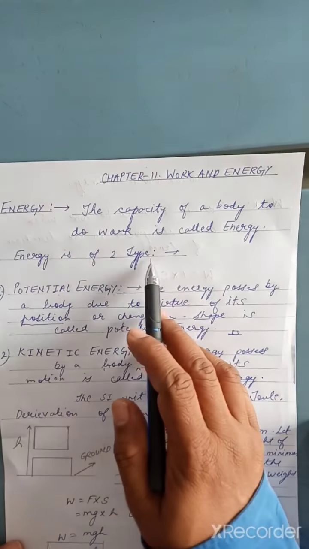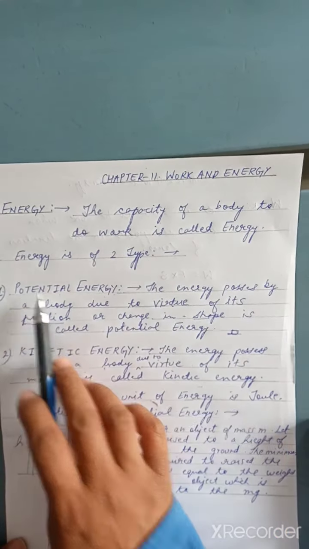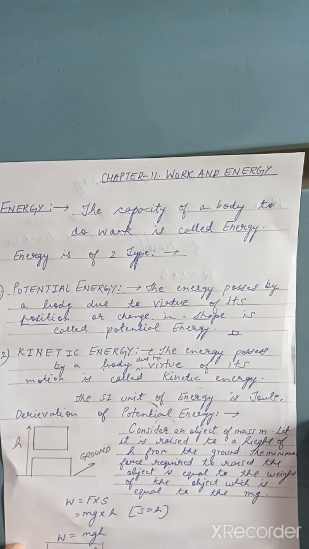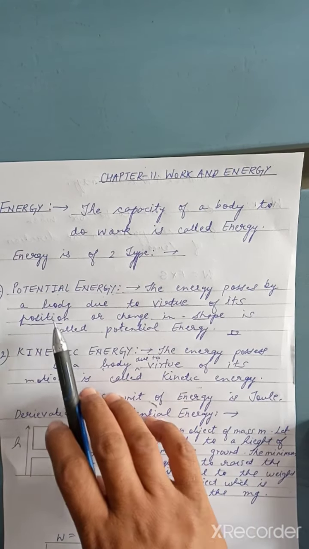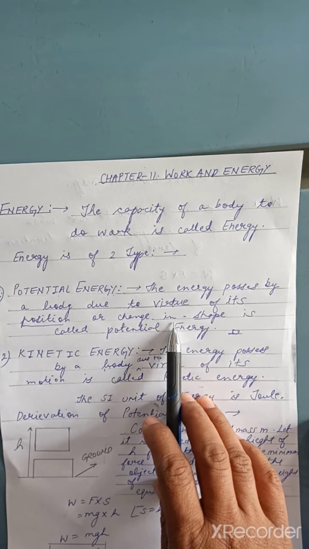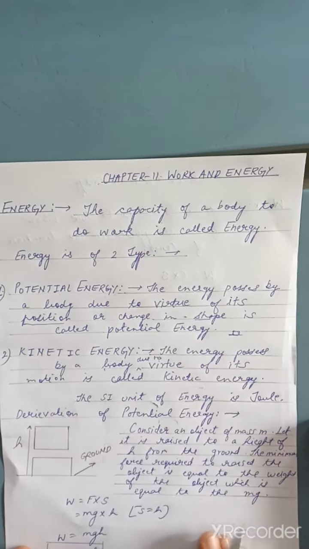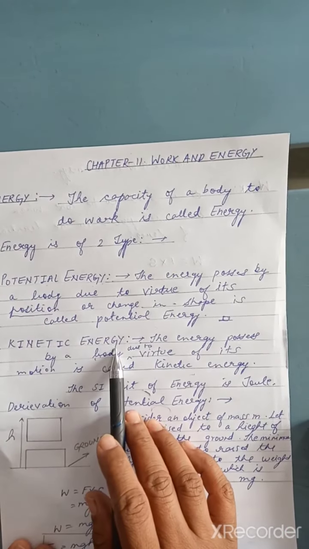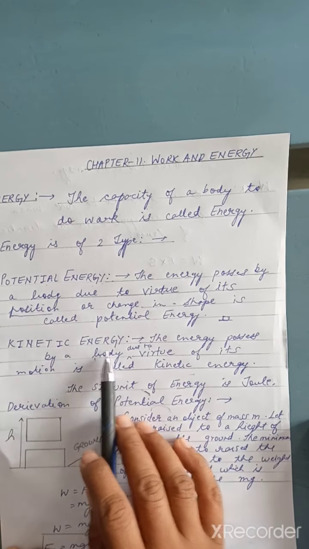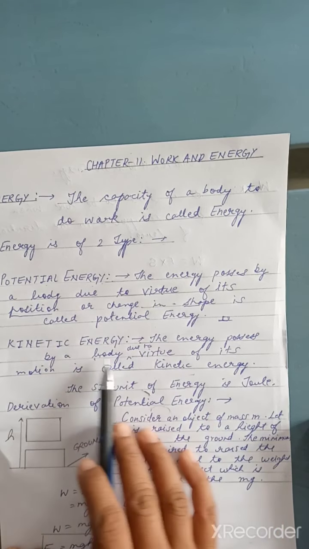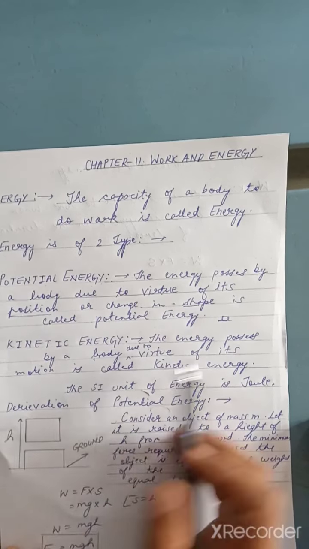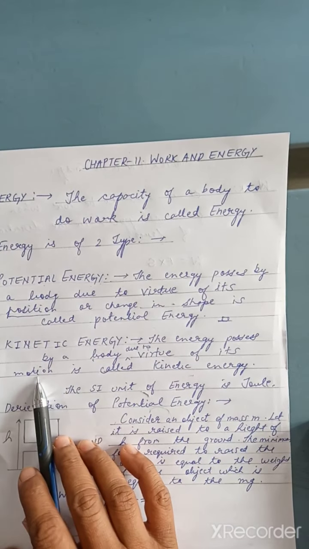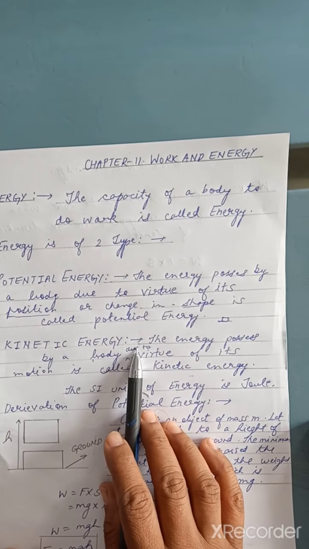So we are studying energy, the capacity of the body to do work is called energy. And energy is basically two types. Potential energy, the energy possessed by the body due to virtue of its position or the change in the shape, is called potential energy. And the next one is kinetic energy. Kinetic energy, the energy possessed by the body due to virtue of its motion. When an object is under motion, it is said to have kinetic energy.